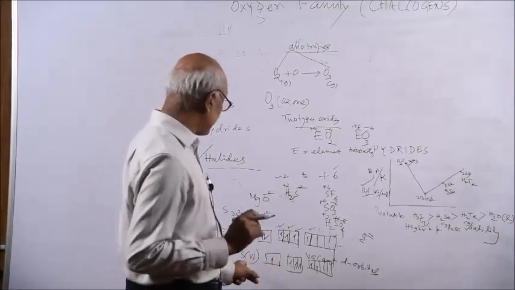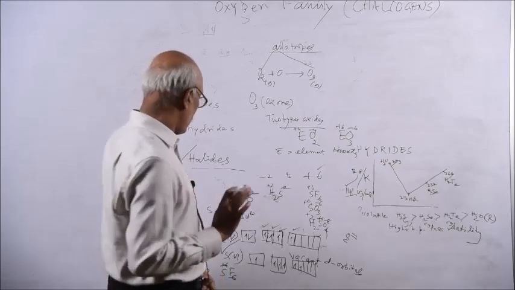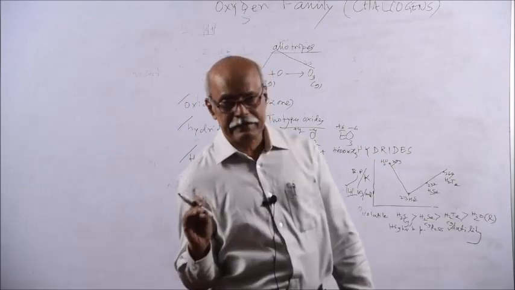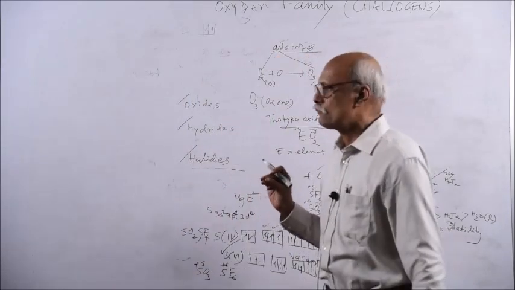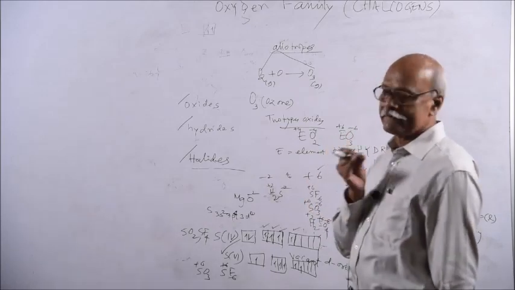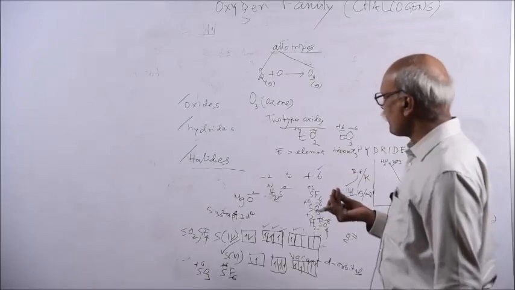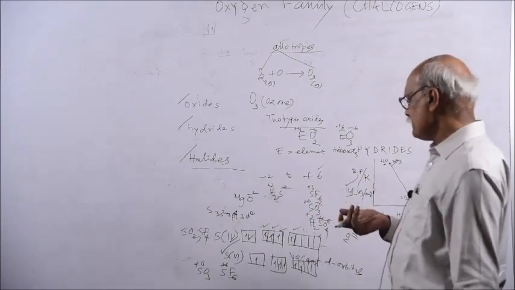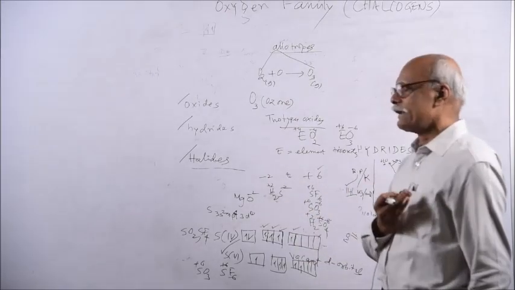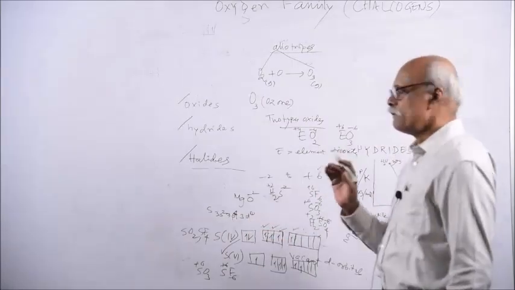So why has sulfur expanded its valency up to 6 but oxygen cannot? The reason is they have a vacant d orbital. That is how oxygen differs from other elements of the group. Oxygen does not have a vacant d orbital because it has only a second shell. The second shell does not have a d subshell, but from the third shell onwards you can have a d subshell. So due to the vacant d subshell, it can expand its valency state up to 4, 6. Maximum will be 6.